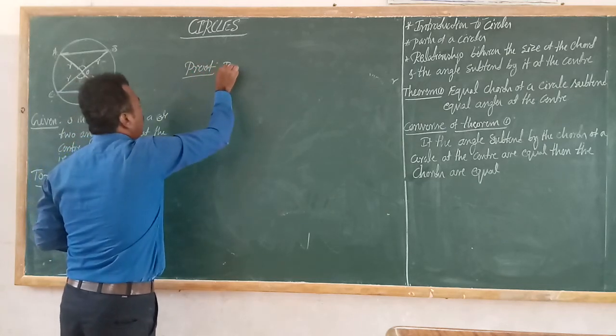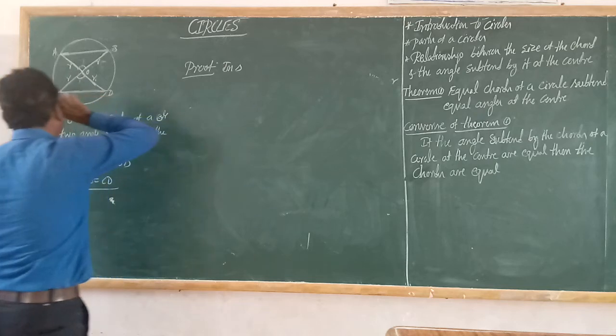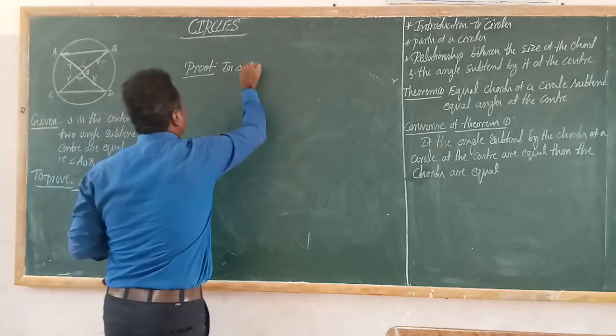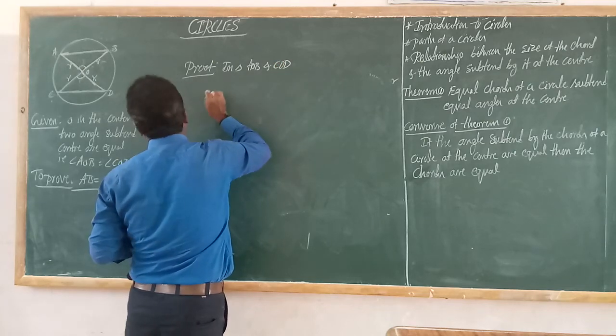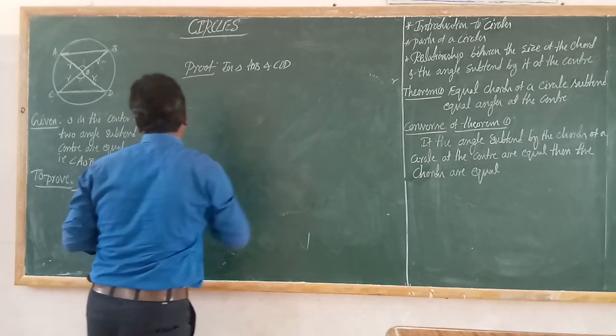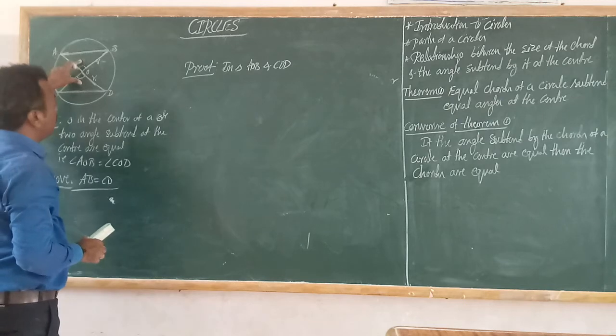So in triangles AOB and COD, we have to prove these two triangles are congruent.